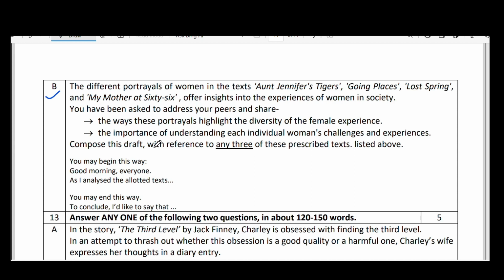Compose this draft with reference to any three of these prescribed texts listed above.